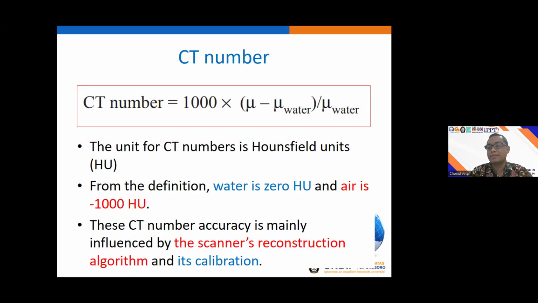In Indonesia, Bapeten states that the CT number of water should be within -4 to +4 Hounsfield unit. So we should measure the CT number of the water, and the values should be within the tolerance level. Any deviation may come from miscalibration or other aspects, for example, artifacts and so on.